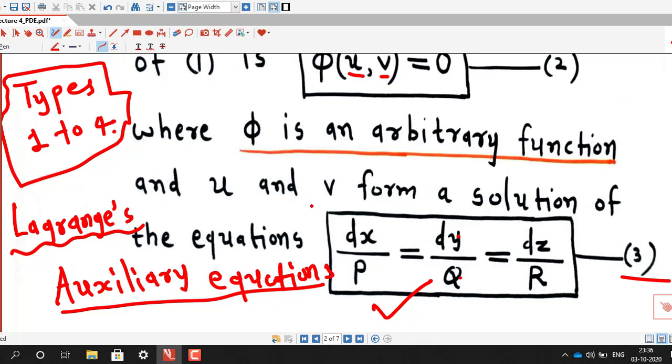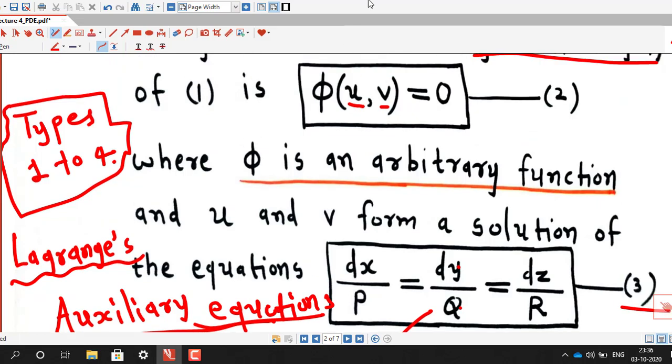The first type is when it is possible to find the solution of these Lagrange equations by directly comparing any two of these three fractions. If it is possible, then we can directly find the functions u and v by comparing these fractions. Once we find the functions u and v, the general solution is always in this form: phi of u, v equal to 0.